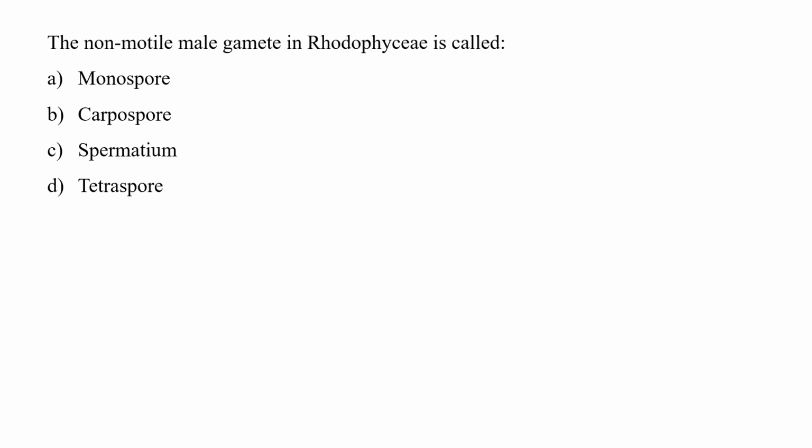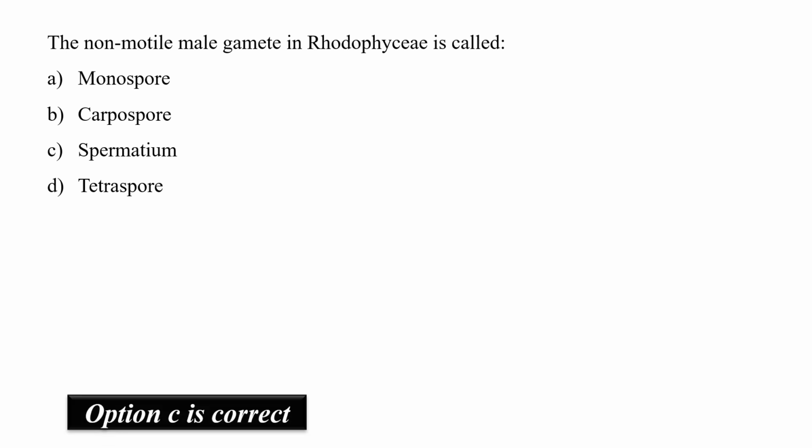So now, the known motile male gamete in Rhodophyceae is called A. monospore, B. carpospore, C. spermatium, and D. tetraspore. So spermatium is the known male gamete that is produced in Rhodophyceae. It is also produced in certain other fungi like rust. The spermatium is produced in the organ that is spermatangia. As it is non-motile, it is carried by insects, thereby promoting transfer of rudiments from one sex to another and promoting fertilization. So the correct option will be option number C, spermatium.